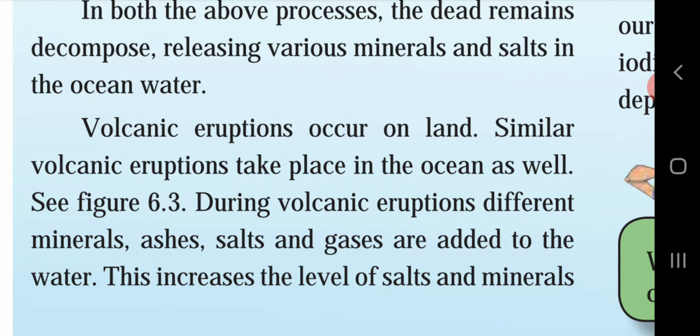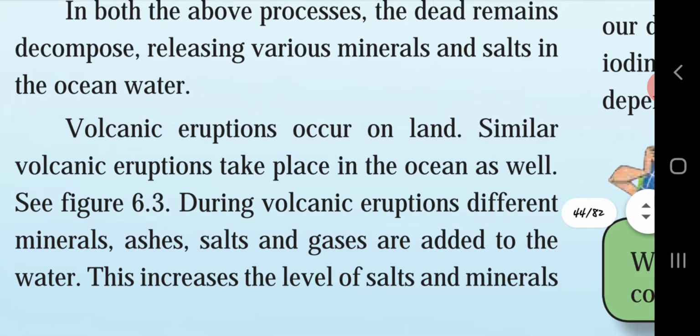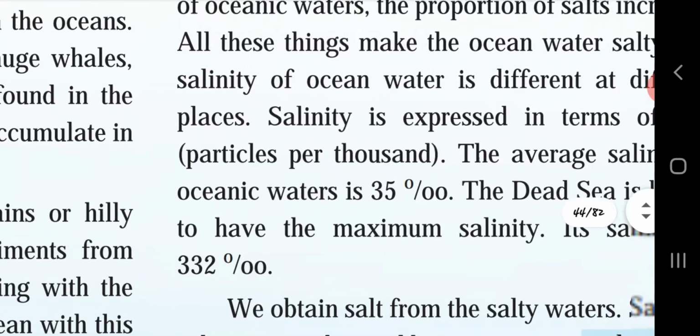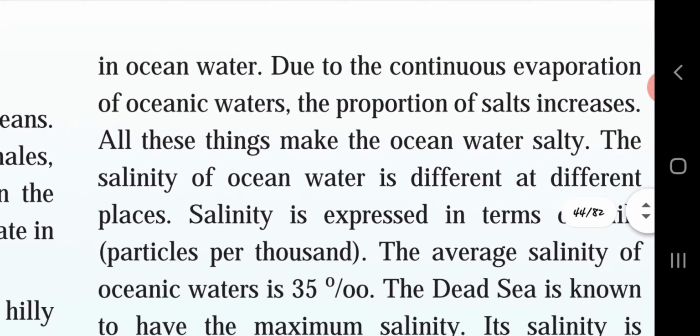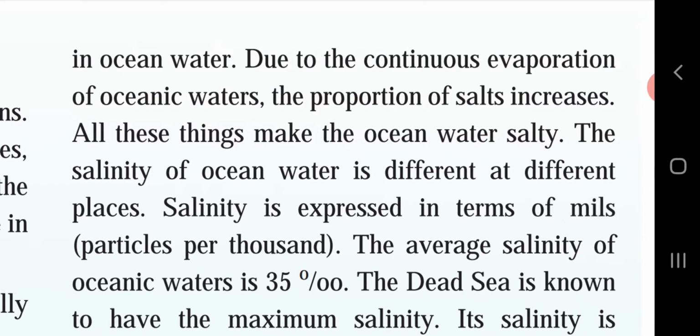This increases the level of salt and minerals in ocean water. So the different minerals and ashes from the volcanic eruptions get dissolved in the water, and this helps to increase the level of salts and minerals in ocean water.